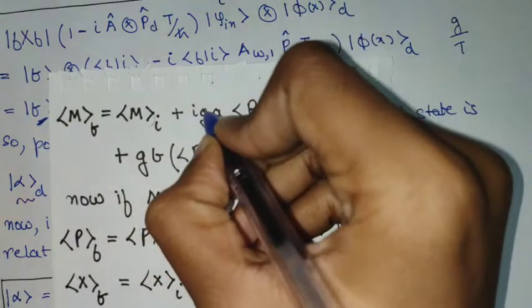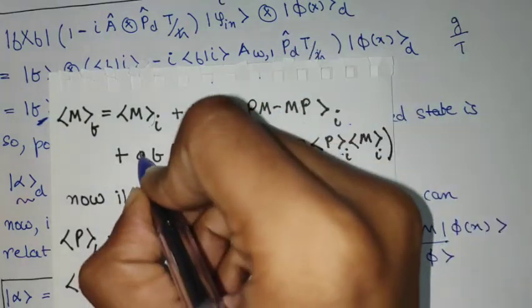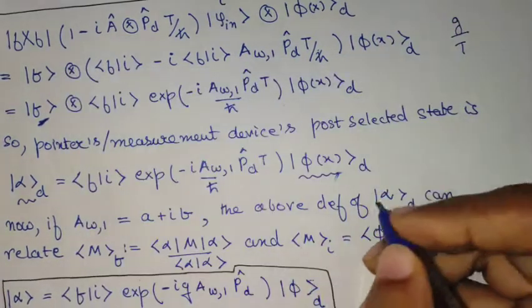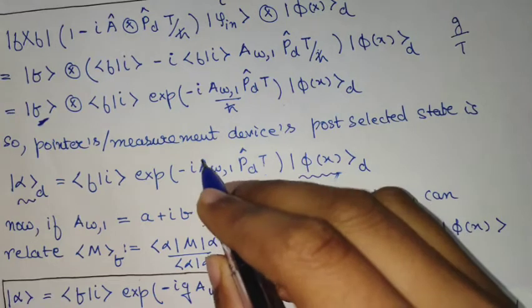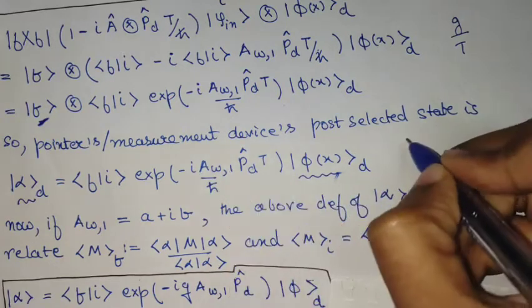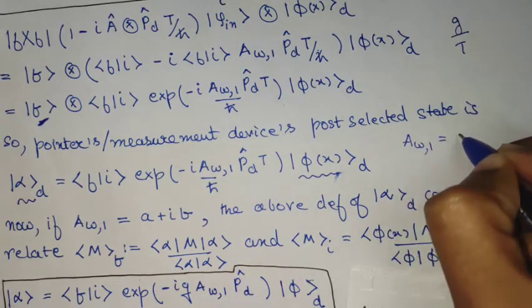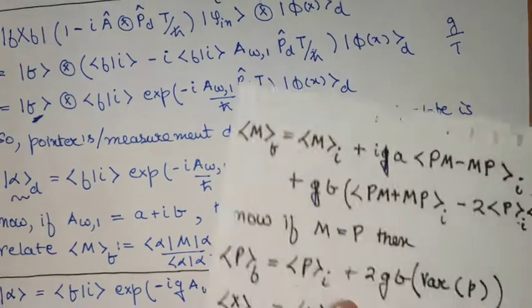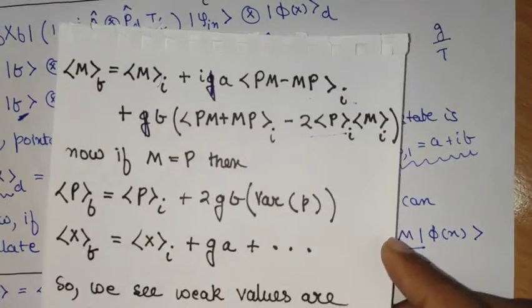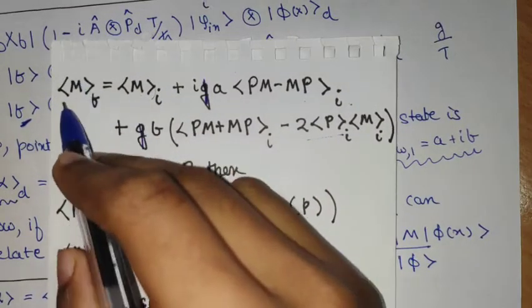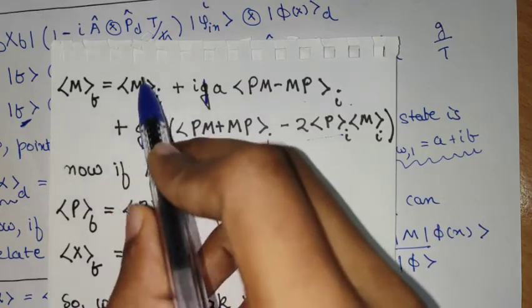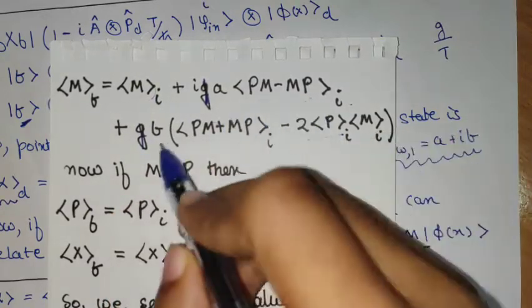You can set g equal to 1 here for now. So let's forget about the g. What I have done is I have chosen a particular form of this A1, this order 1 weak value. If it is of the form A plus iota B, then the final measurement expectation and the initial measurement expectation of the operator M are of this form.